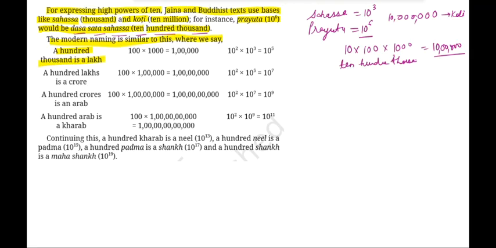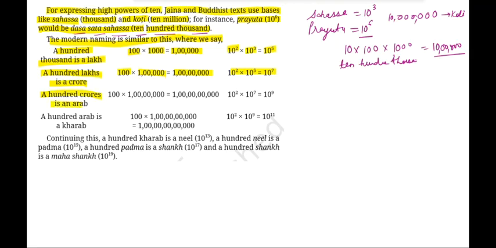100,000 is a lakh. तो 100 को जब हमने 1000 से मल्टीप्लाई किया तो 1 लाख बन गया. 100 we can write as 10 to the power of 2, 1000 could be written as 10 to the power of 3, and together they make up 10 to the power of 5, which is 1 lakh. Similarly, 100 lakh is a crore. So 100 times 1 lakh gives you a crore, which is 10 to the power of 2 into 10 to the power of 5, giving 10 to the power of 7.